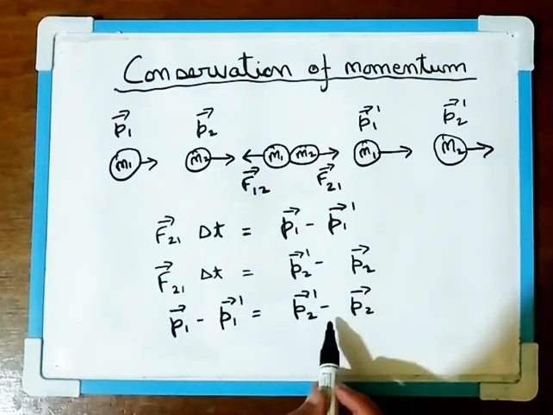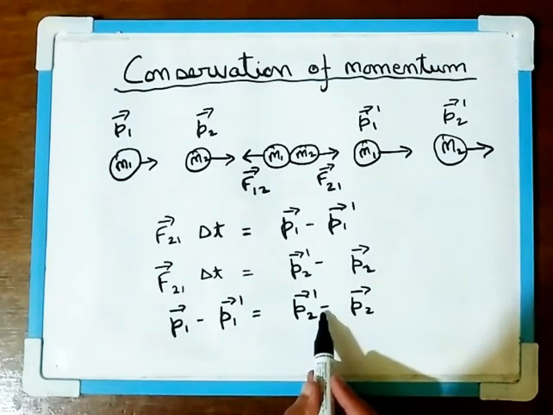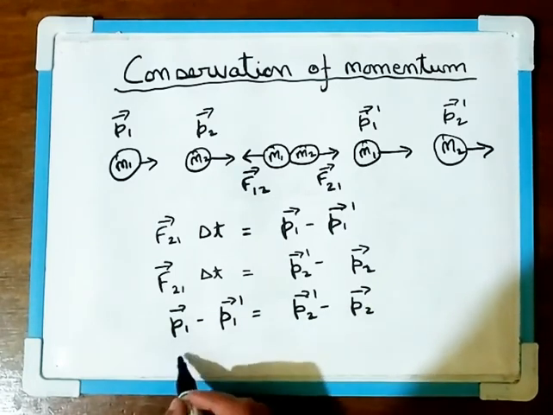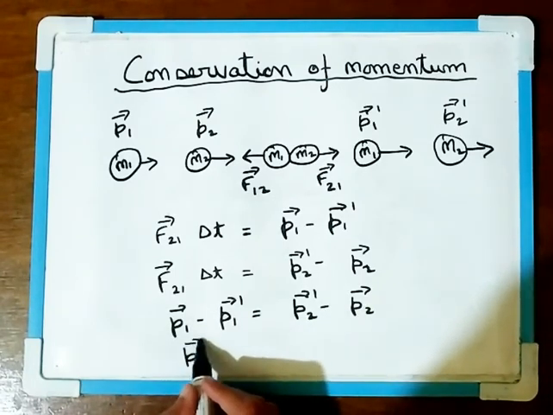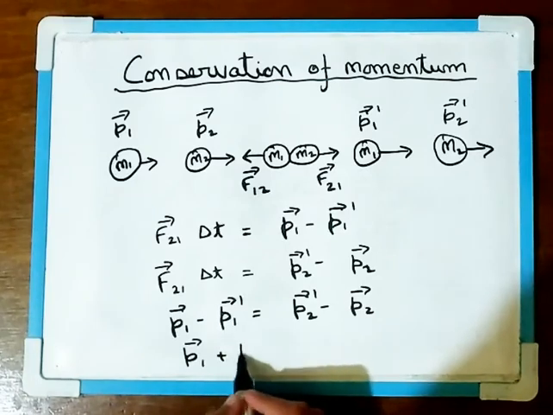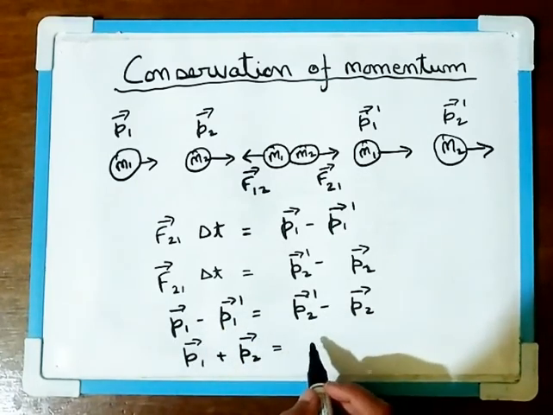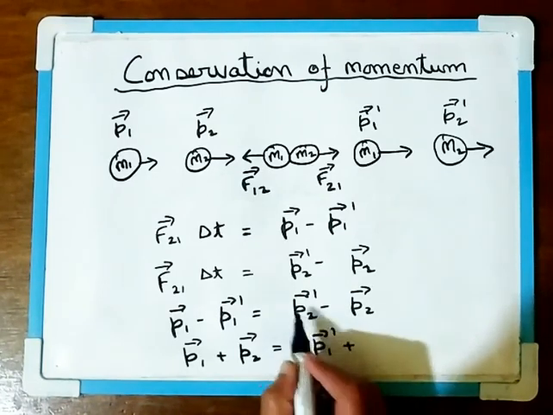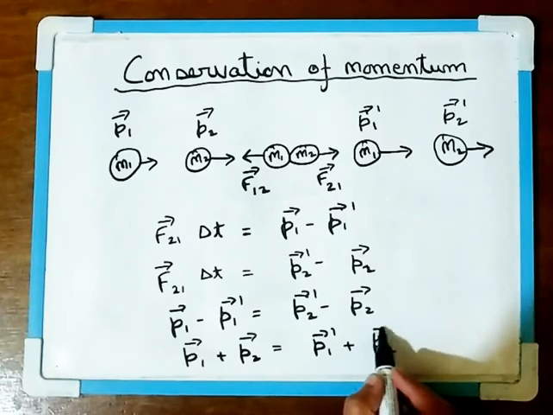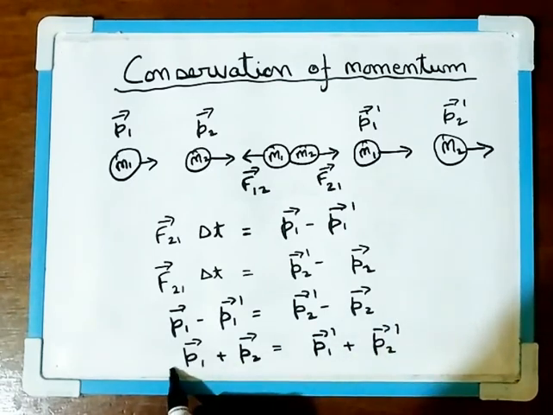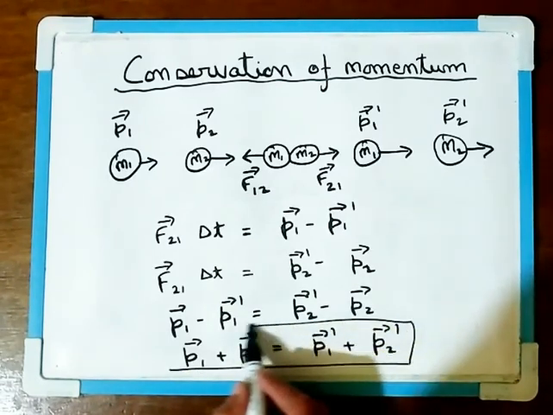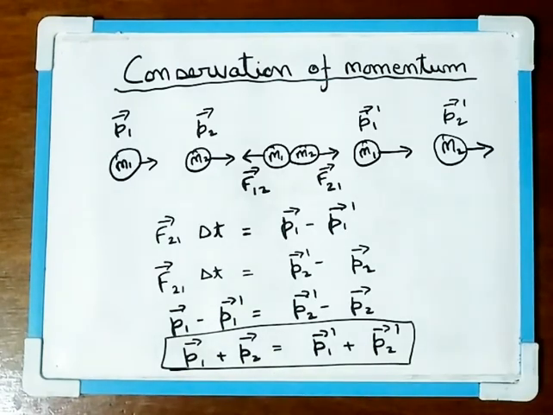If we bring minus P2 to this side, it will become plus P2. And if we bring P1 dash to this side, it will become plus P1 dash, so we have P1 plus P2 equal to P1 dash plus P2 dash. This is the proof of the conservation of momentum.